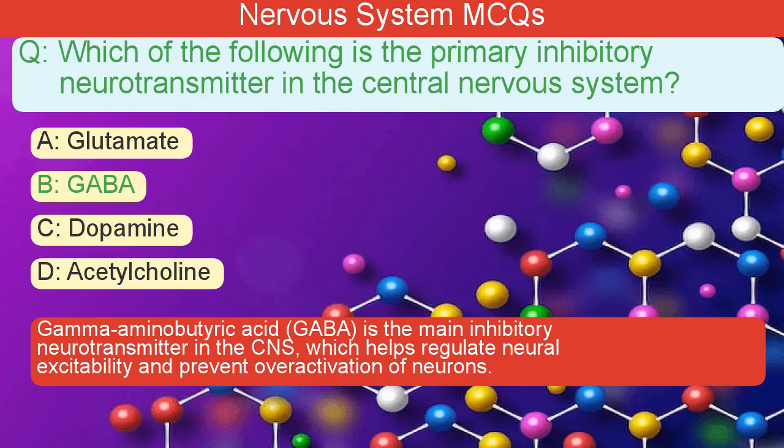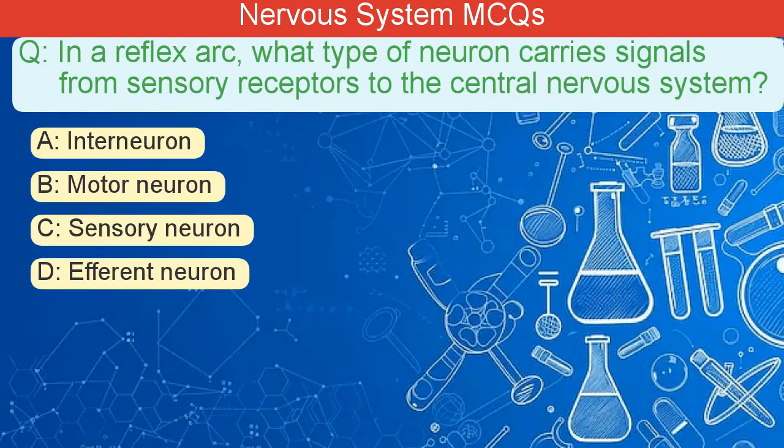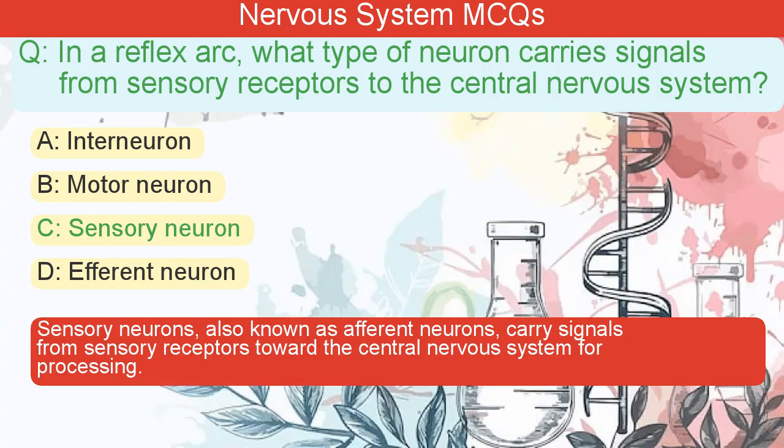In a reflex arc, what type of neuron carries signals from sensory receptors to the central nervous system? A. Interneuron. B. Motor neuron. C. Sensory neuron. D. Efferent neuron. The correct answer is C. Sensory neurons, also known as afferent neurons, carry signals from sensory receptors toward the central nervous system for processing.